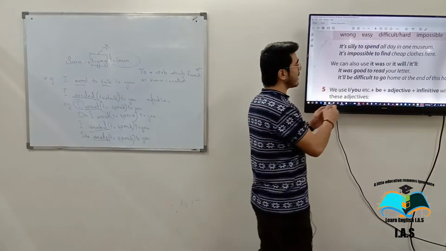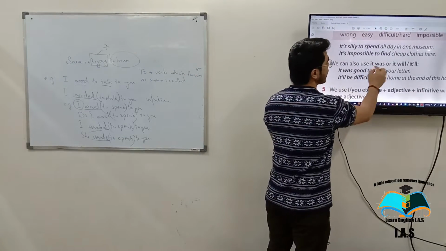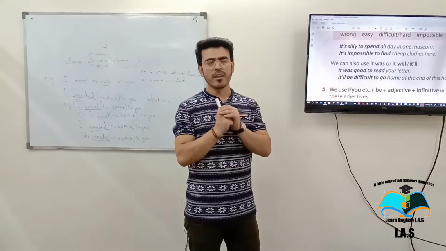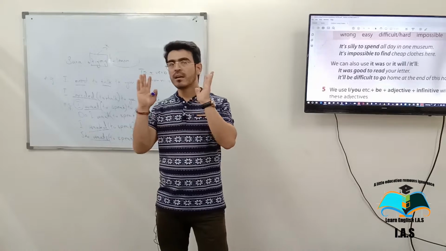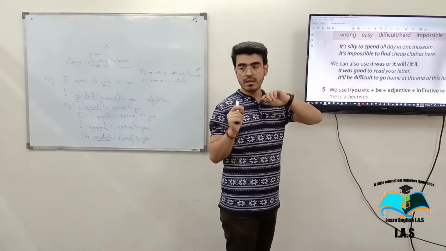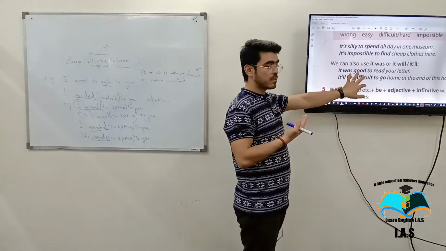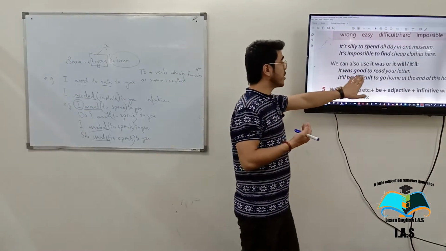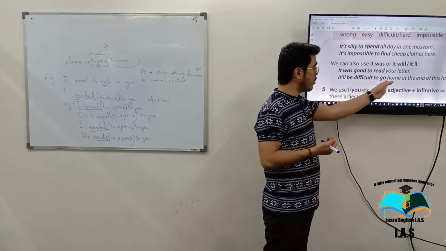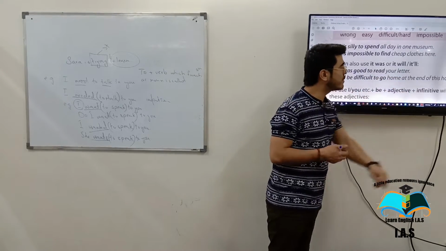Now let's change it is to something else, which is it was or it will. Let's do some examples. It was good to read your letter, or it will be difficult to go home at the end of this holiday.